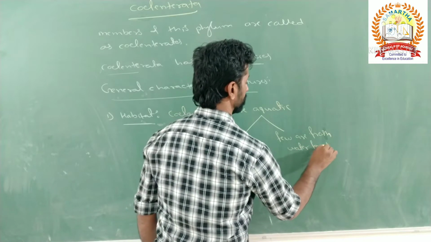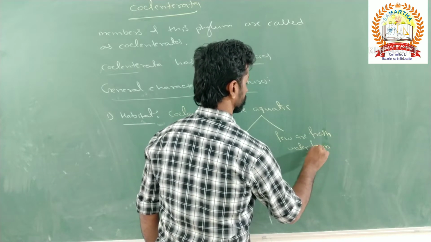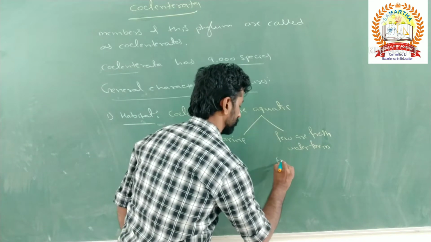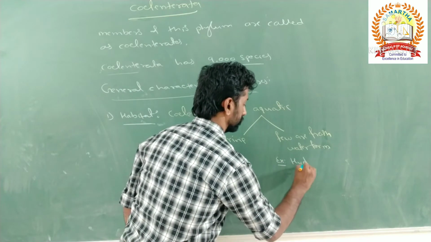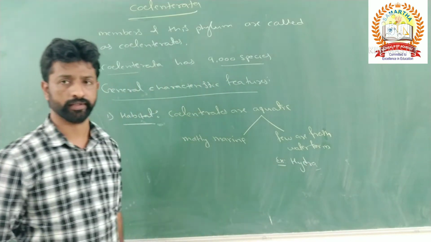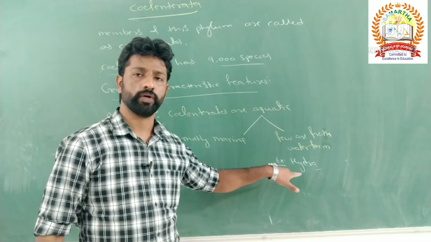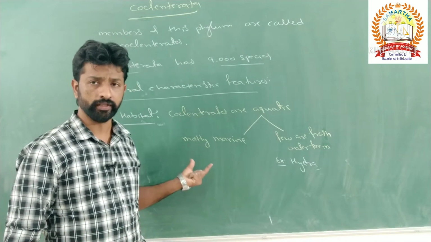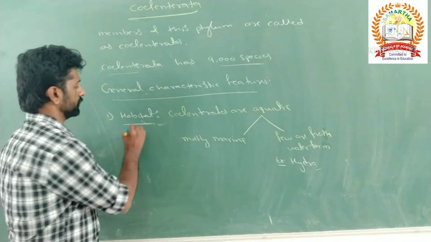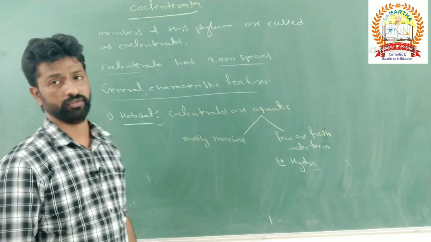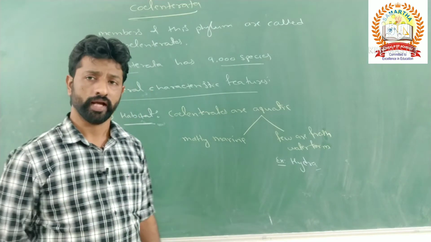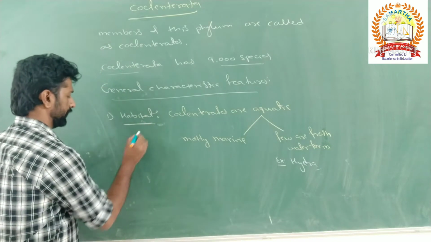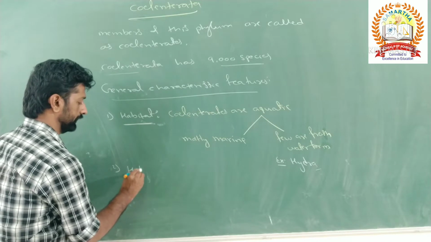What is the example of the freshwater form? The example is hydra. You might have seen the hydra, right? Hydra is a freshwater coelenterate, and most of the coelenterates are marine forms only. This is with regard to their habitat. So they are exclusively aquatic organisms. And next, after the habitat, the next point is regarding their habit.